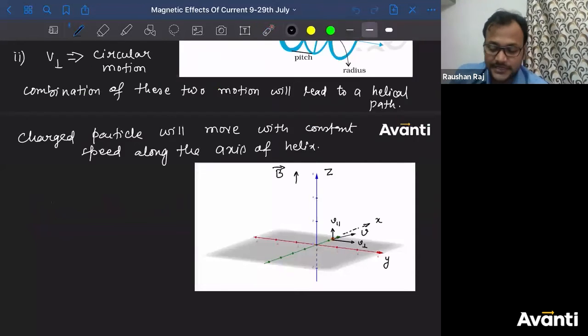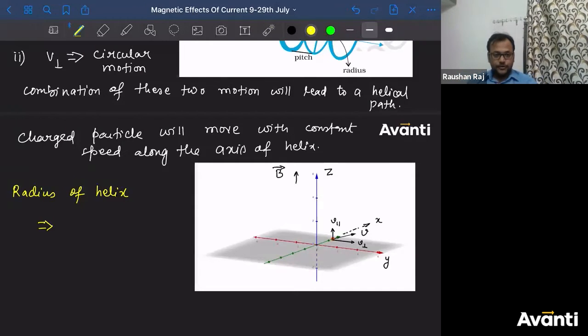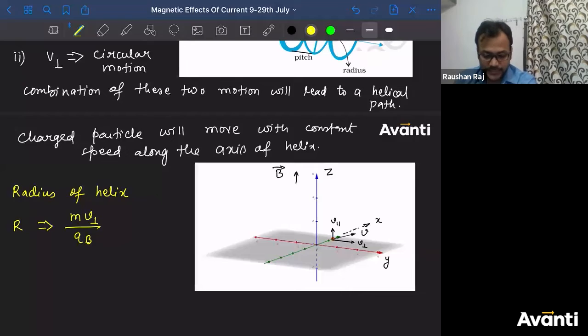Now let us talk about what will be the radius of the helix. Because of which component will the circular motion be there? Because of the perpendicular component. What was the formula we have studied for circular motion when velocity is perpendicular to B? We have studied mv divided by qB. Here we need to write m v perpendicular divided by qB, because the circular path is due to the perpendicular component.